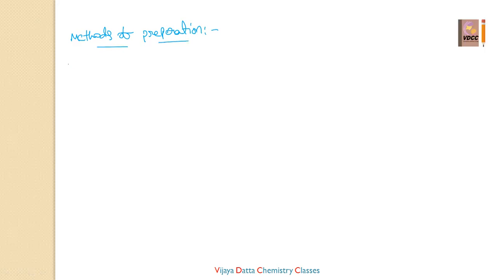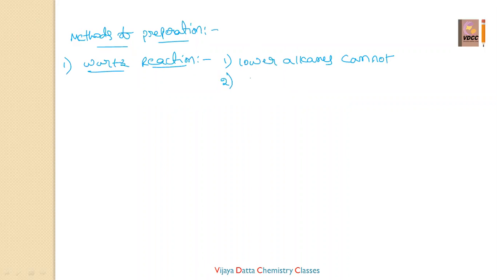Everyone already knows the name of this reaction, the Wurtz reaction. This reaction is very easy, but here is the simple logic. From the Wurtz reaction we cannot prepare lower alkanes, and it is preferable for even carbon atoms; even carbon atom products will be obtained. So we cannot prepare the lower alkane. Let us see here. The Wurtz reaction is easy.